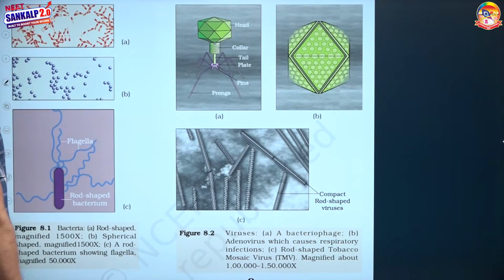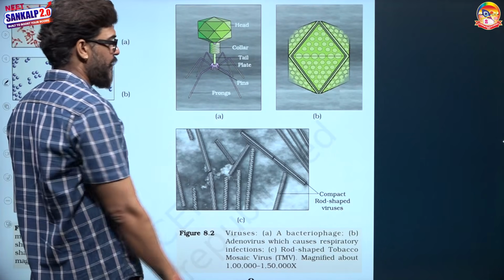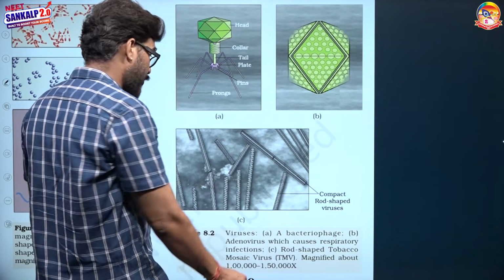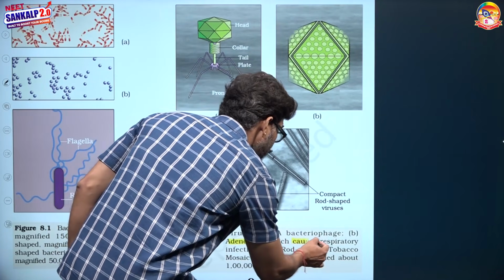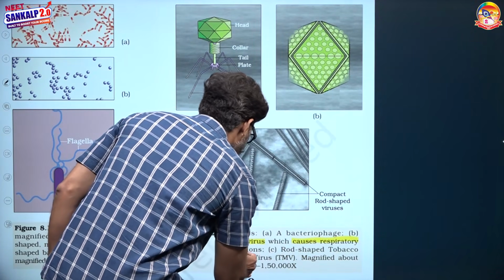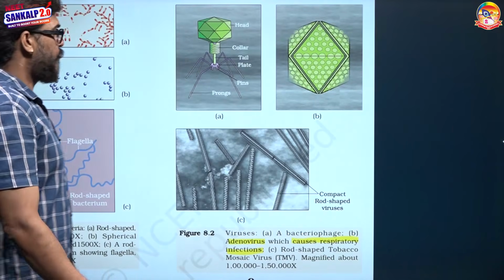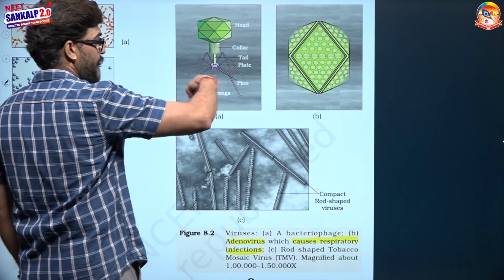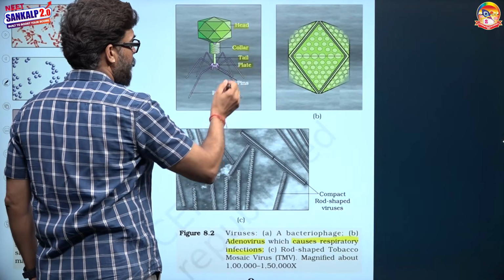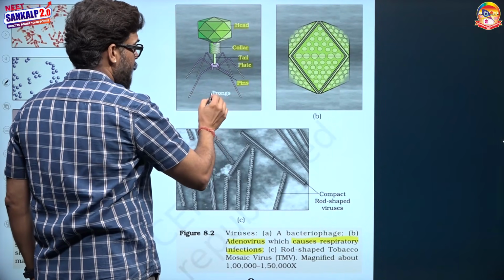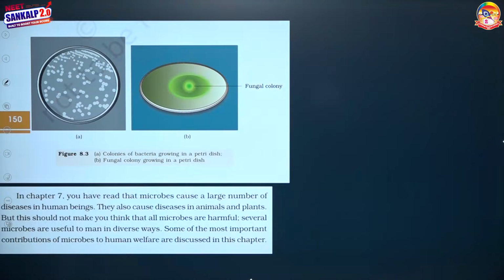See, Bacillus bacteria, cocci bacteria, Bacillus again, and a bacteriophage is shown here. The given one is an adenovirus. Adenovirus causes respiratory infections. Labeling of the bacteriophage: head, collar, tail, tail plate, pins also called tail fibrils, and colonies of bacteria and fungi.